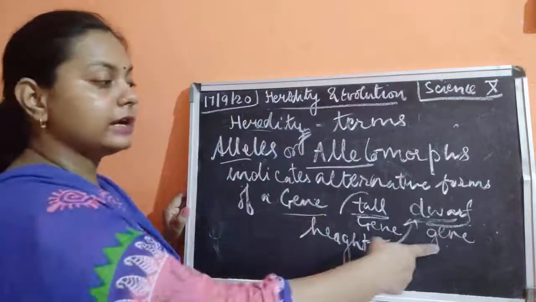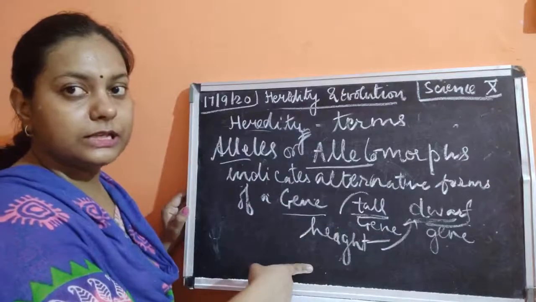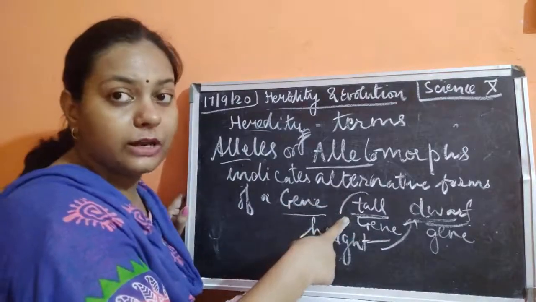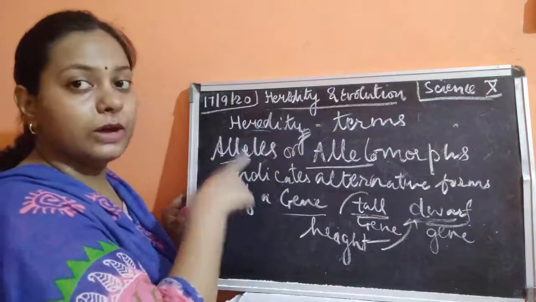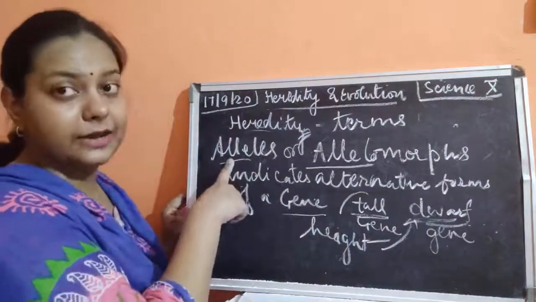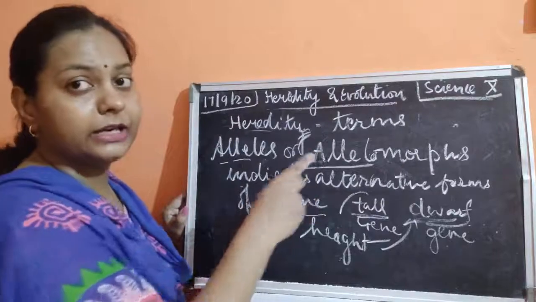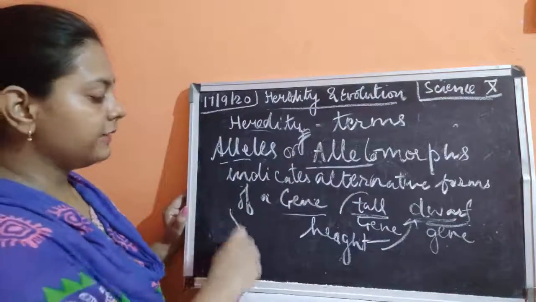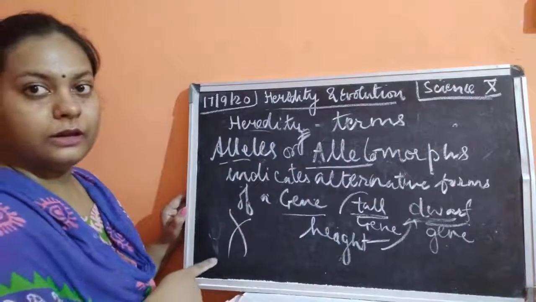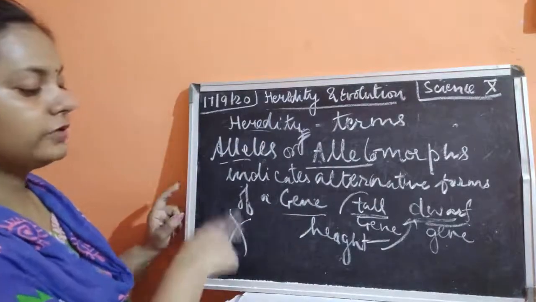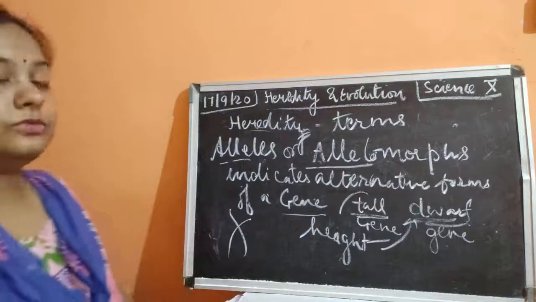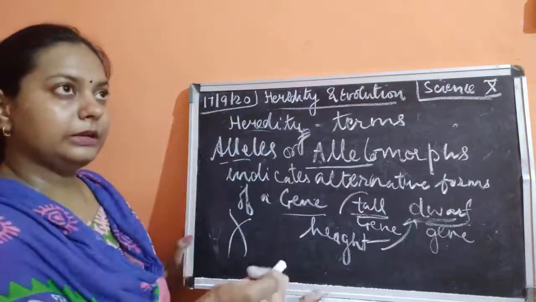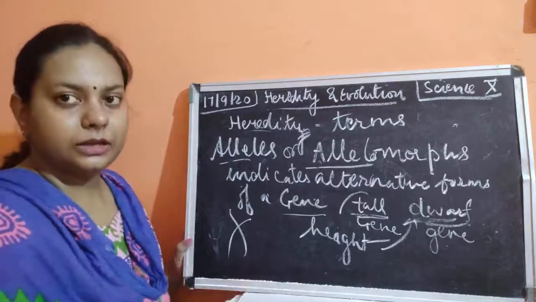Now, both of these conditions of height are expressed because of the gene, that is a short stretch of DNA. For the expression of tallness, there would be one pair of alleles. That is why alleles, or allelomorphs, are written. It is two in number, one pair, because chromosomes always have two parts. The DNA contains two strands: one strand is generated by one allele, and the other would have another type of allele.